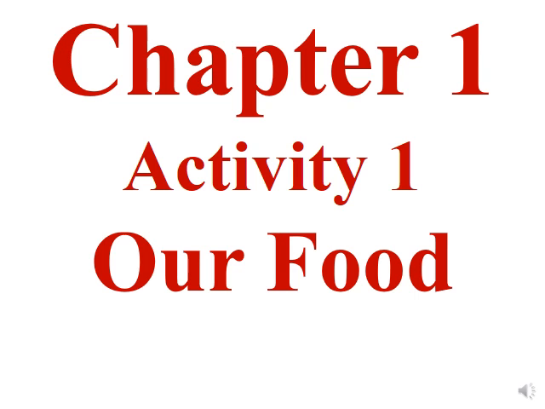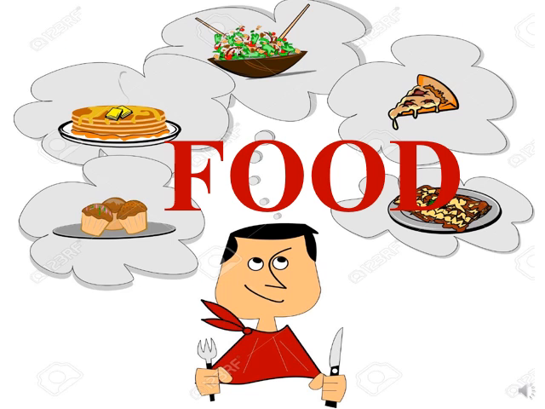So starting with chapter 1, activity 1, our food. All of you like food. Some of you like cookies, others like crab. Some of you like pizza. Some of them like, for example, salad. Others like sushi. So food, all of you like food.